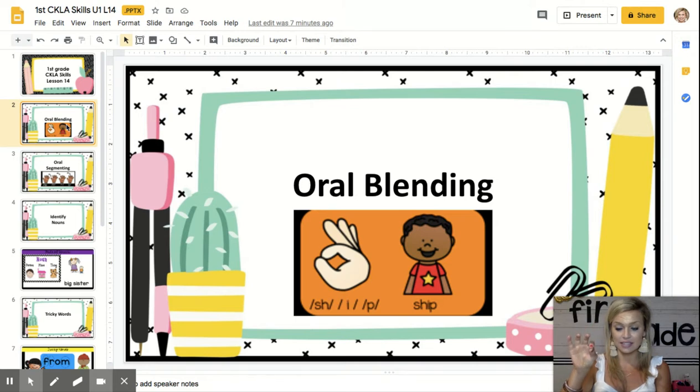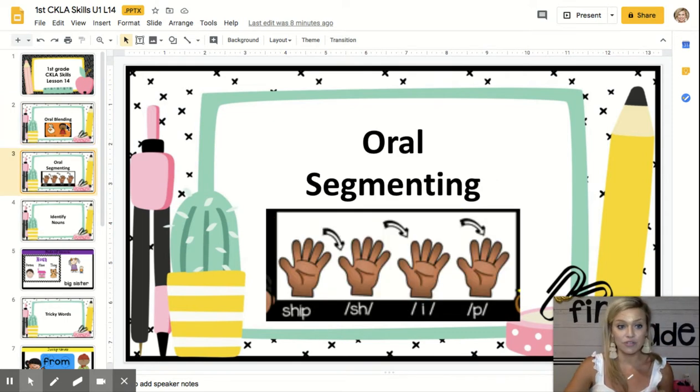This time, 4 fingers. S, t, rust. Great work. 4 fingers. K, l, i, p, clip. Awesome work. All right, we are now going to go to our segmenting.